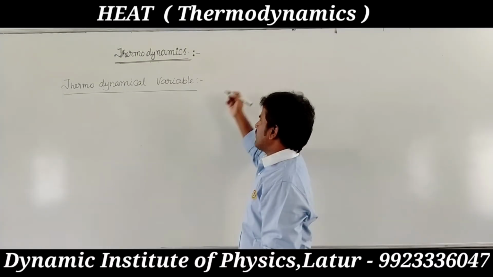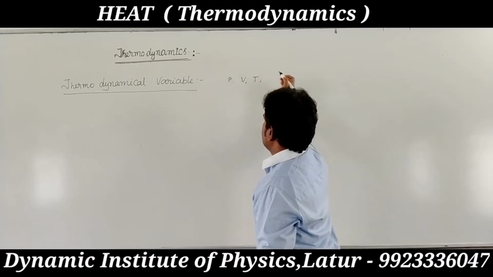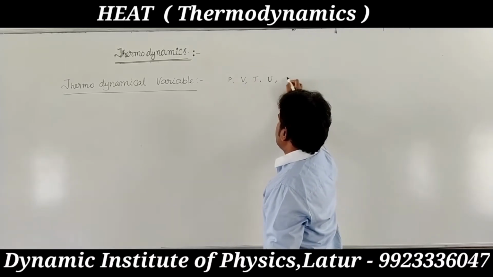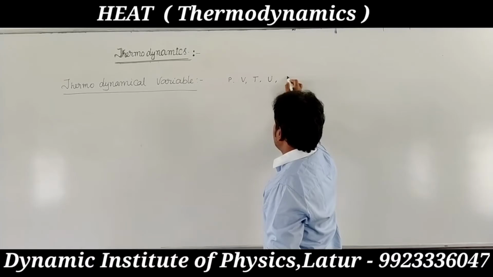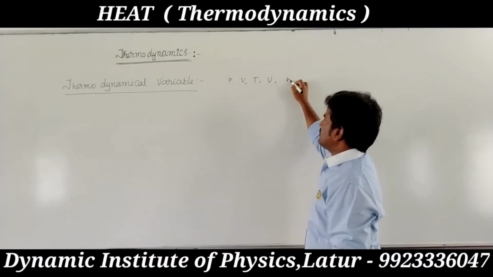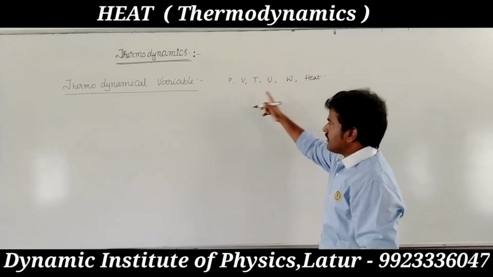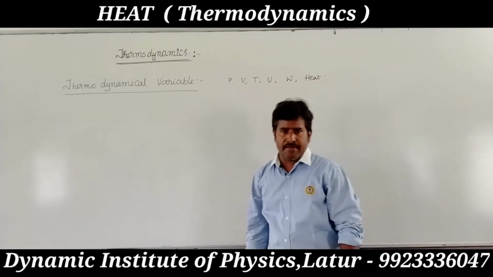Thermodynamical variables, for example, pressure, volume, temperature, internal energy, enthalpy, entropy, Gibbs equation, and also work done and heat. These are thermodynamical variables.